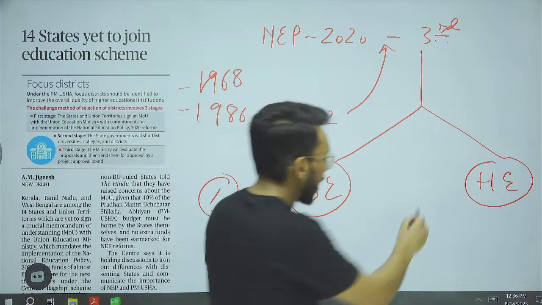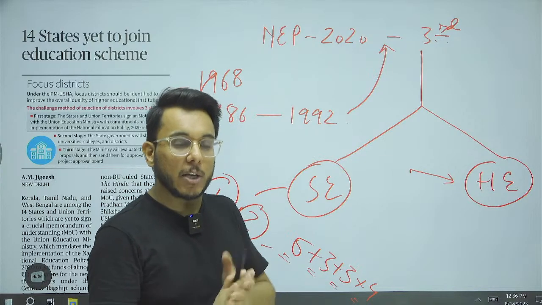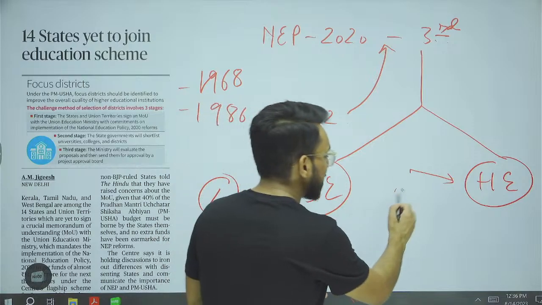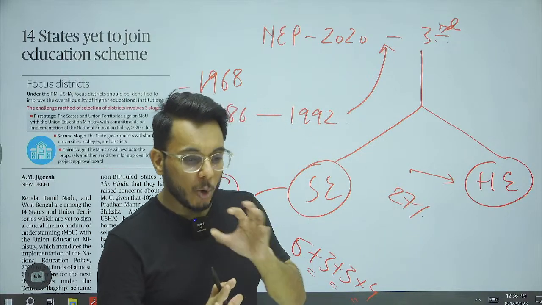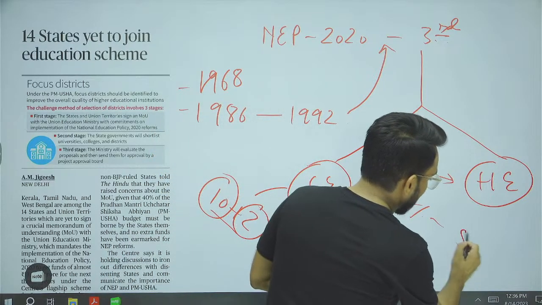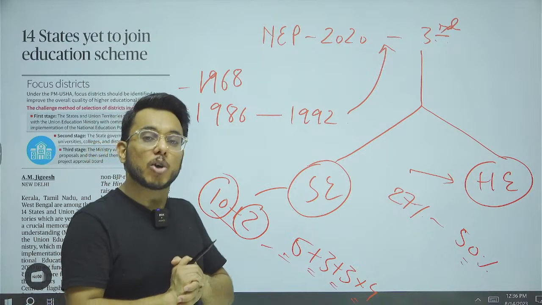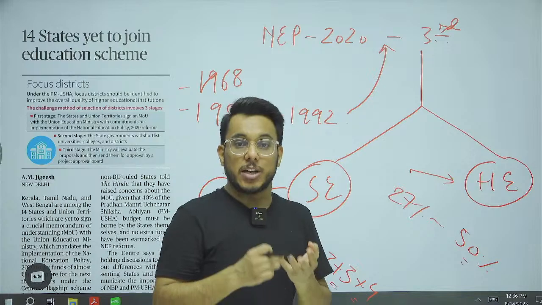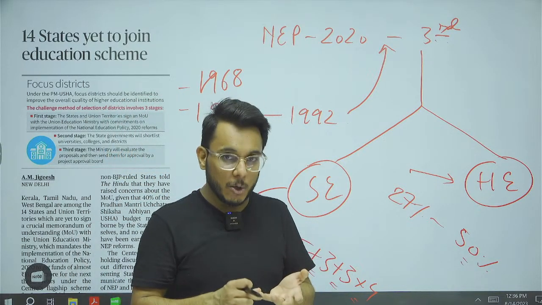Now when we talk about higher education, understand this: right now the enrollment ratio in higher education stands at around 27%, and we want to improve it from 27% to at least 50%. A lot of reforms are needed in higher education. For example, premier institutions have to be given autonomy, the graded autonomy concept.